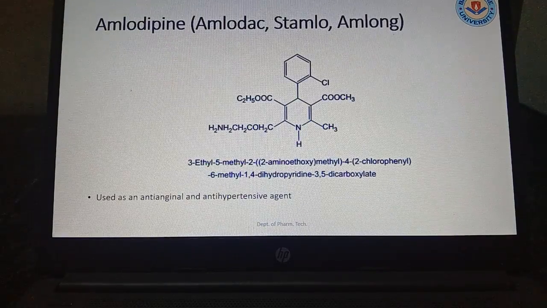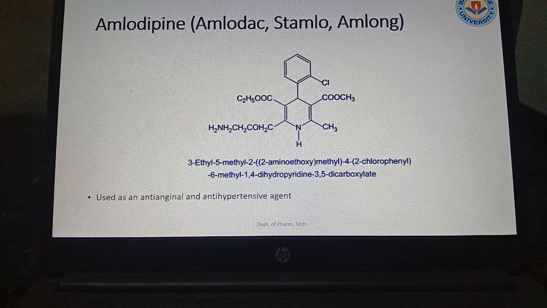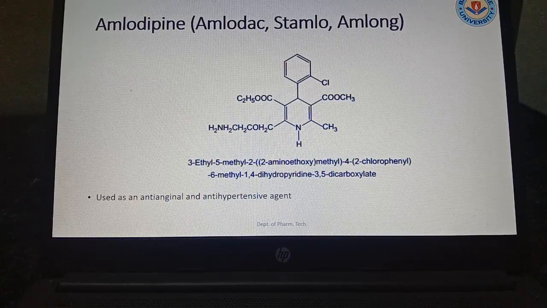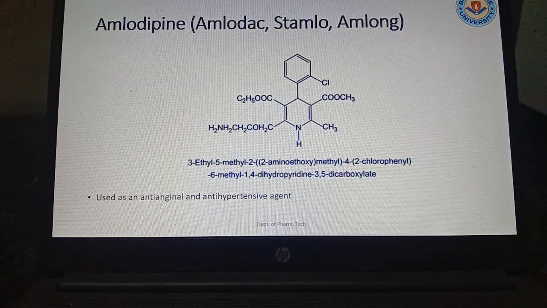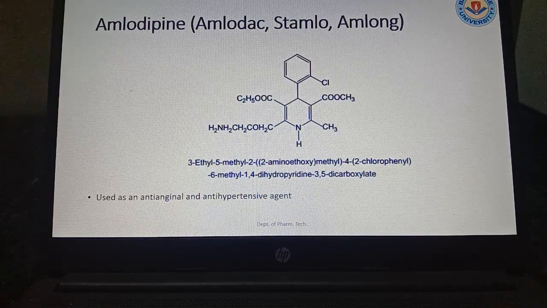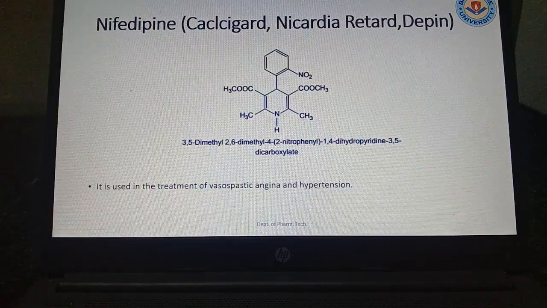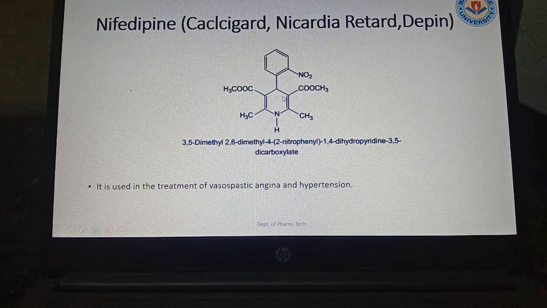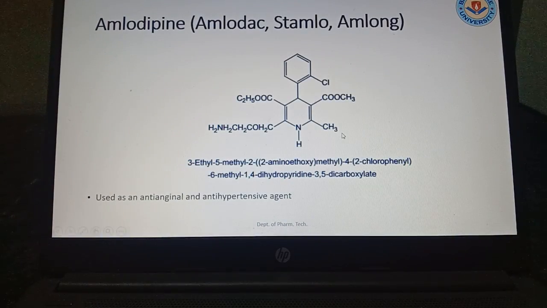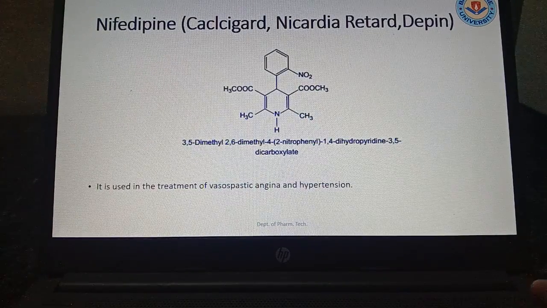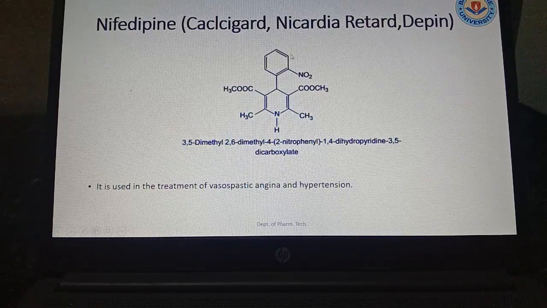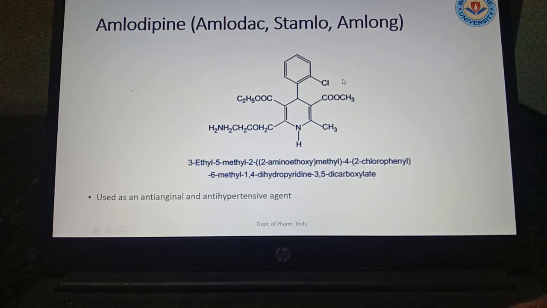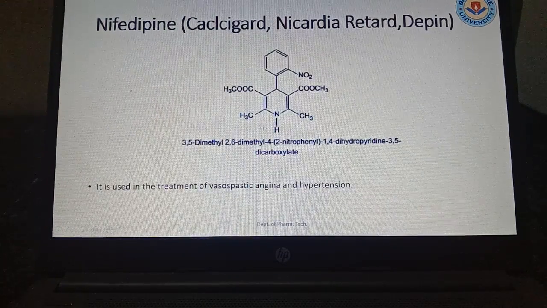That's why we are going for the third generation amlodipine, which is sold under the brand names Amlodac, Stamlo, Amlong. This is another category where the CH3 group is there. Basically you can see the pyridine ring, a nitrogen-containing 6-membered ring, is there, and it is followed in amlodipine also, but there are some substitutional changes. For nifedipine, a nitro-containing group, the nitrobenzene group, is there. For amlodipine, a chlorine-containing group is there, and there may be some substitutions elsewhere.